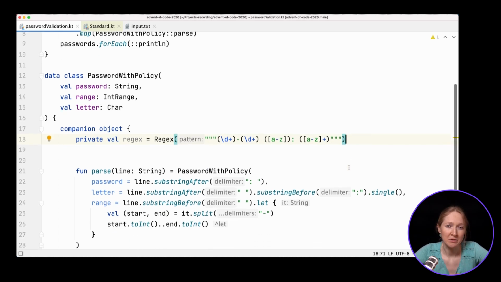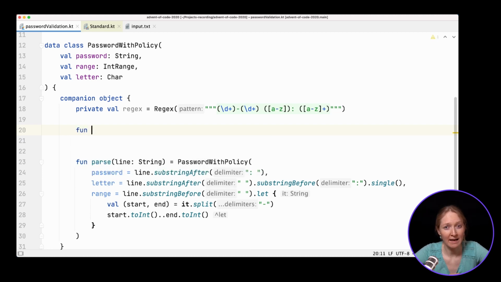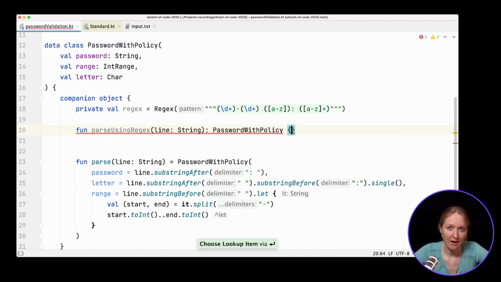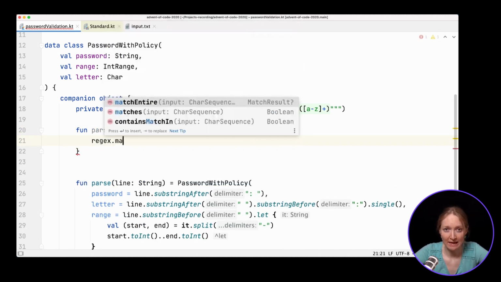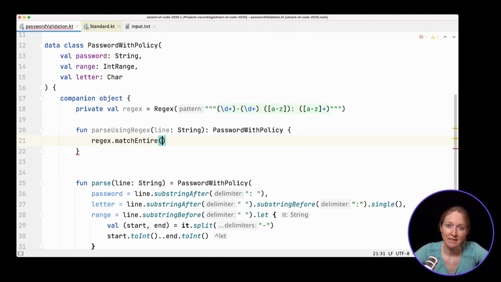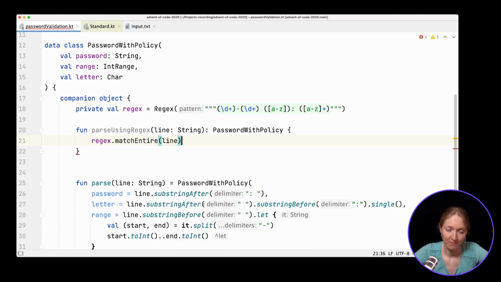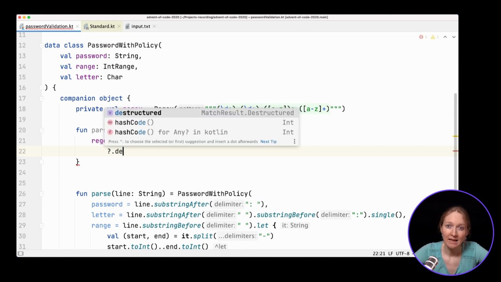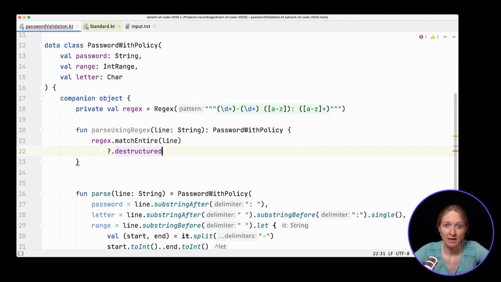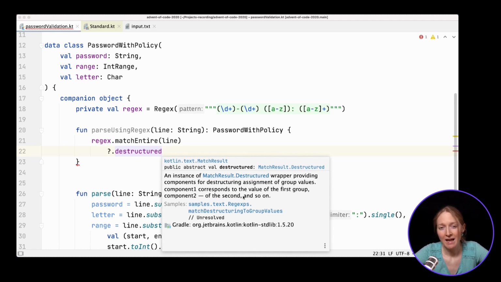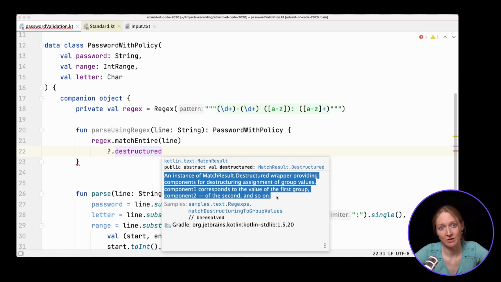Now let's define the parseUsingRegex function that should match the line against a regular expression, and then build the password with policy from the result. We first call the matchEntire function that tries to match the given input against the regex pattern. If the attempt is unsuccessful and the input doesn't correspond to the pattern, matchEntire returns null. Since the result is nullable, let's use the safe access to get the components of the result. The destructured property returns these components ready for a destructuring assignment.